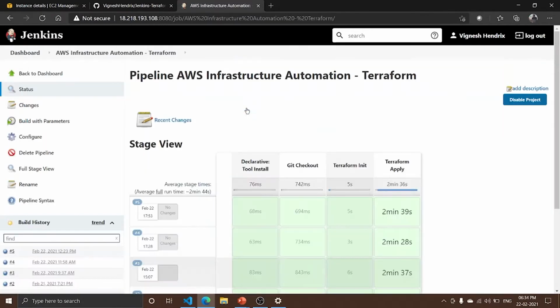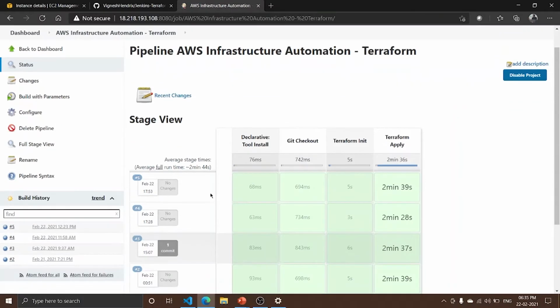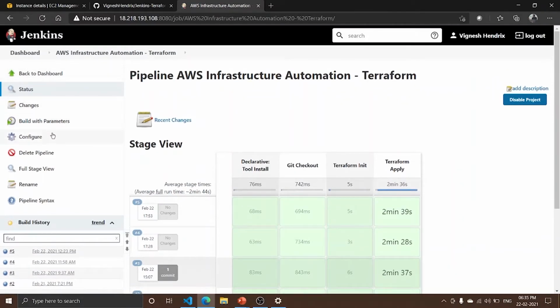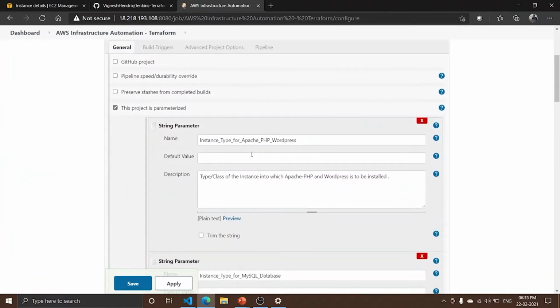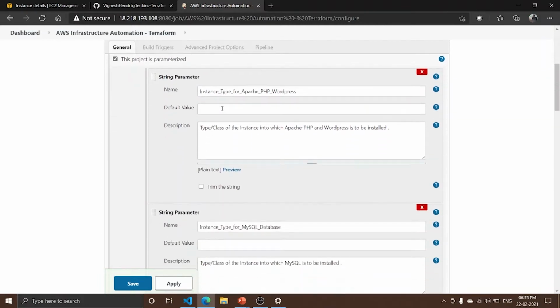So this is my Jenkins tool. Here is the pipeline that has been created already and configured. Let me configure that again. Basically this project is parameterized. Parameterized in the sense that Jenkins waits for the input in order to build the pipeline.